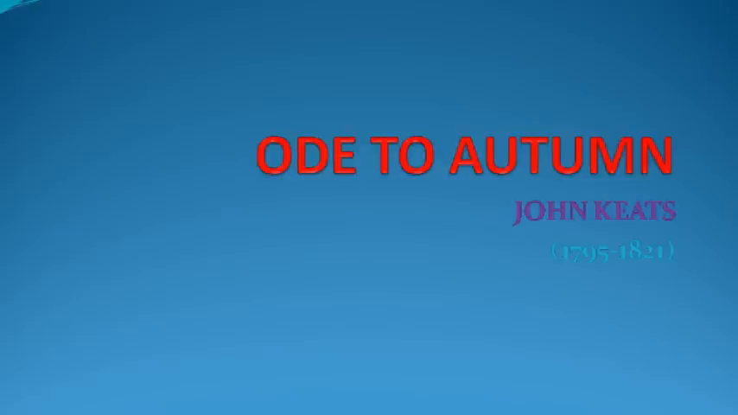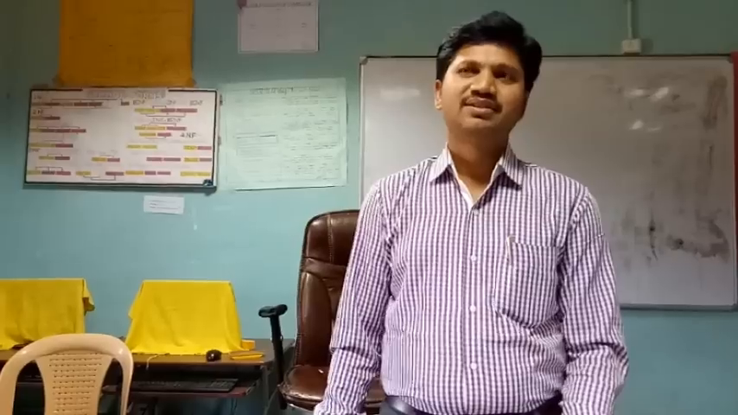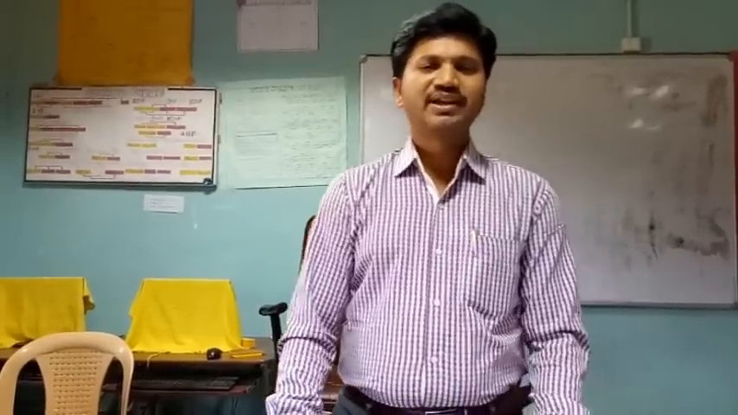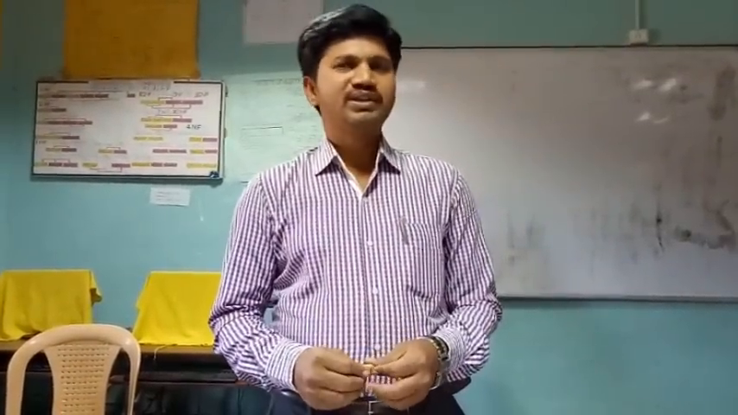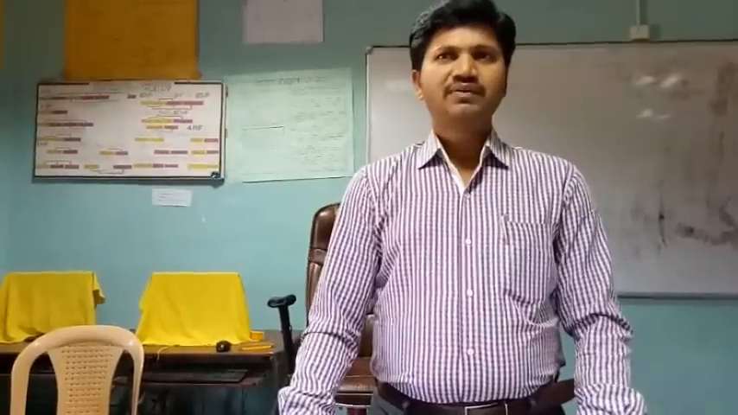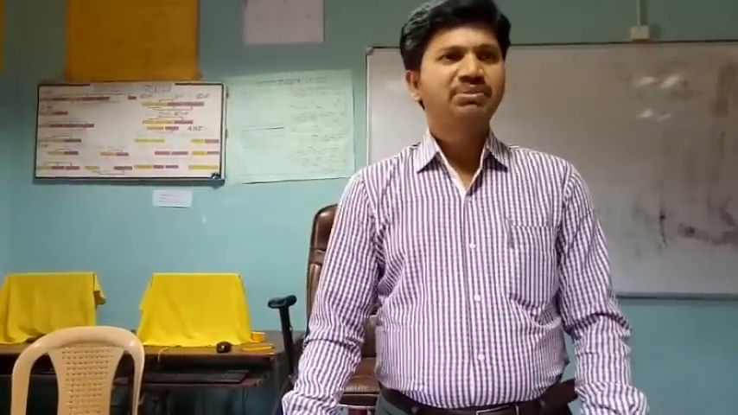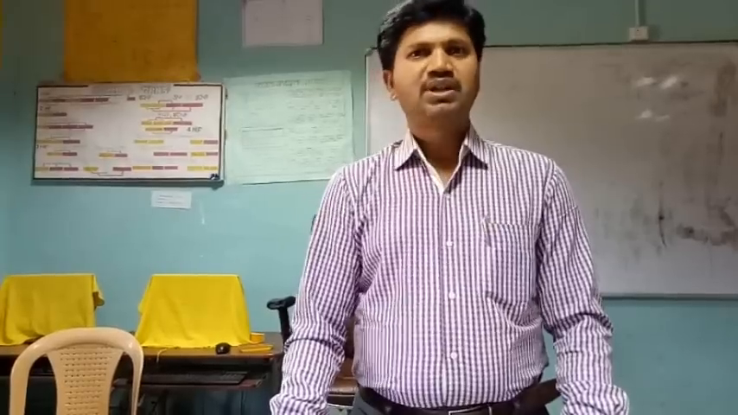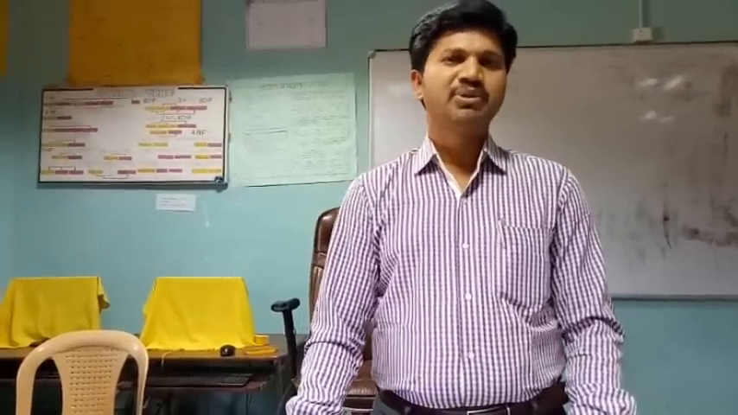Ode to Autumn is a poem written by John Keats. John Keats is said to be the youngest poet of all the romantic poets in English literature, and he was born in the year 1795 and died in the year 1821. Along with John Keats, there are plenty of romantic poets in English literature, and he belongs to the last decade of the 18th and the beginning decades of the 19th century.